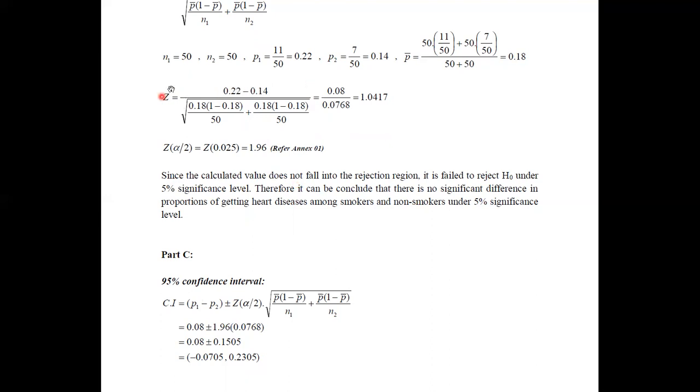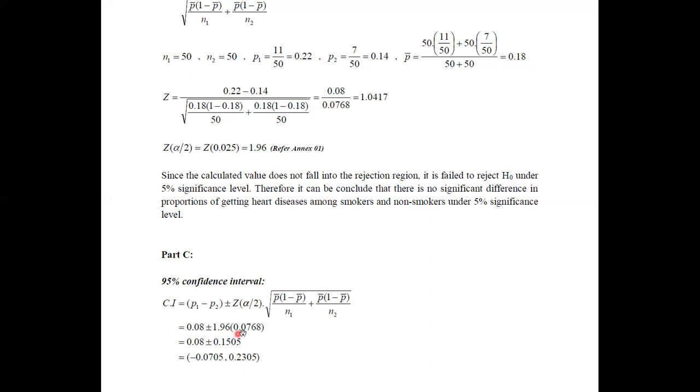If you have already performed the hypothesis testing, it is better to do the calculation for the numerator and denominator separately, because it can be directly applied in this calculation. Here you can see that P1 minus P2 is the value in the numerator, 0.08, plus or minus Z alpha divided by 2, the critical value which we have already identified as 1.96, times the standard error, which is the value we can see in the denominator of this calculation.